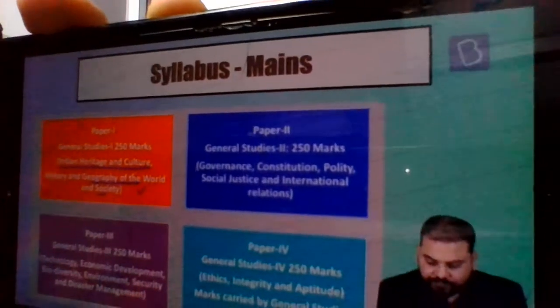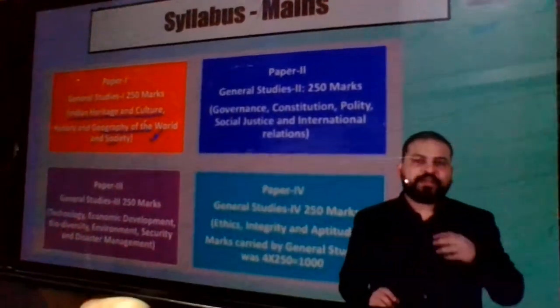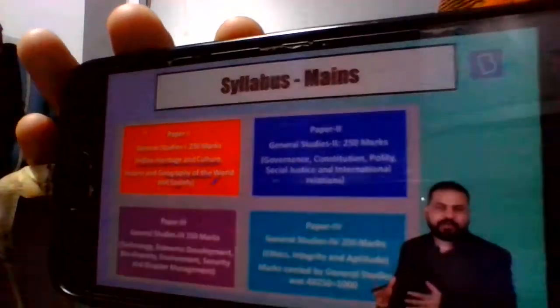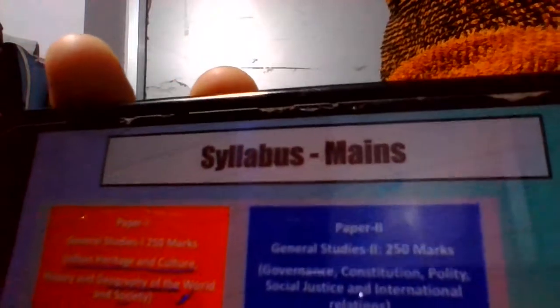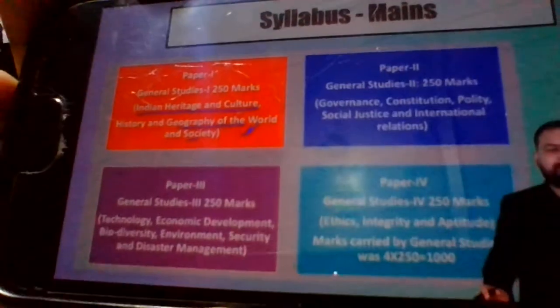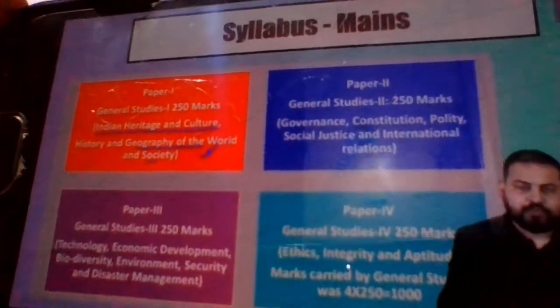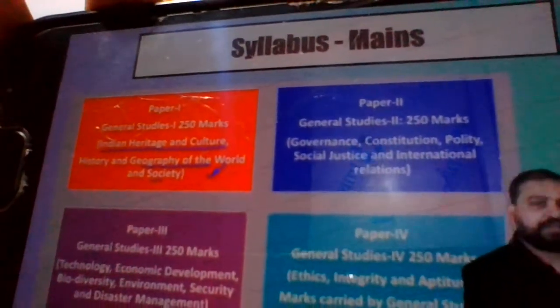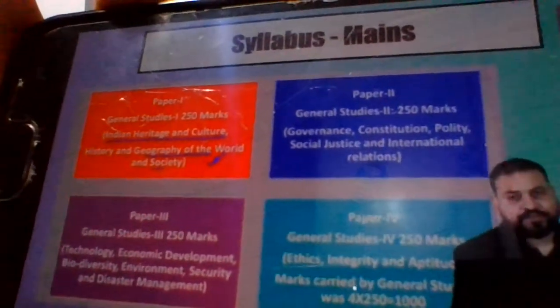Similarly, I told you geography of the world. Let's say in the geography of the world, there is a question about some recent phenomena, let's say the southern oscillation. Now, you recently read about that, you would have written about it. Similarly, if there is a question on the polar vortex, why was there suddenly this change as far as the atmosphere or the climatic conditions in the Northern Hemisphere was concerned?